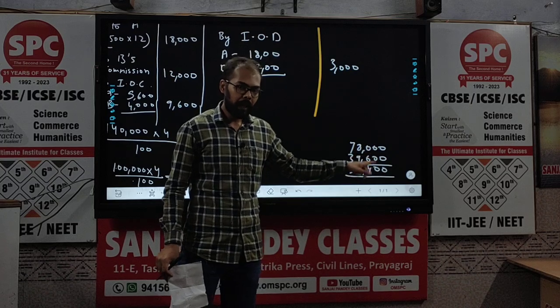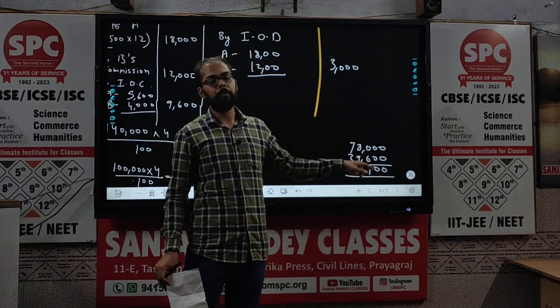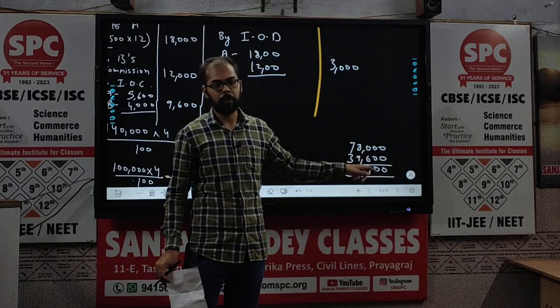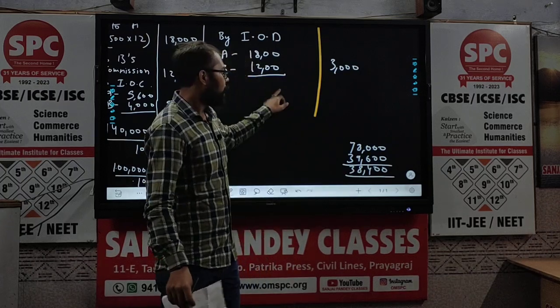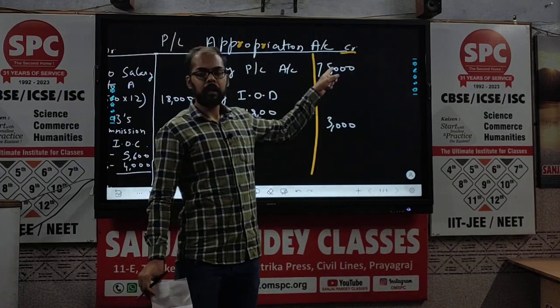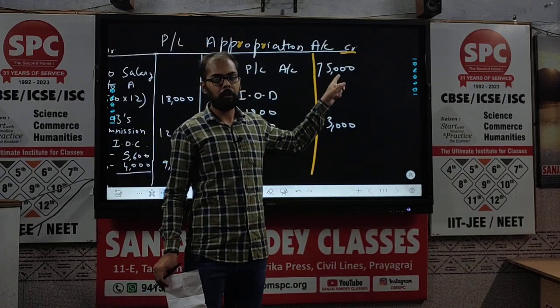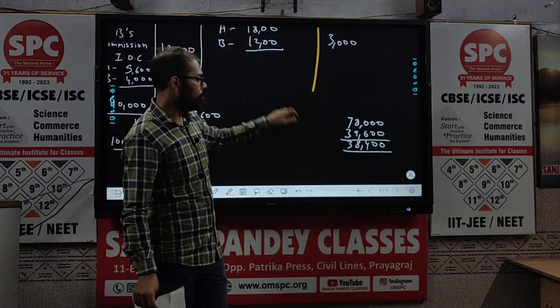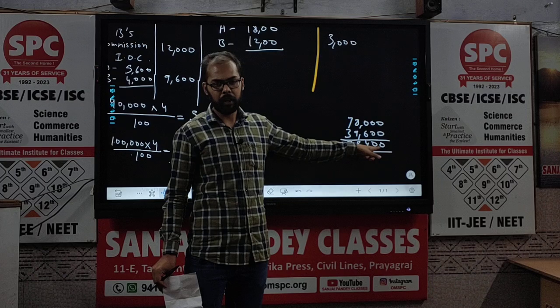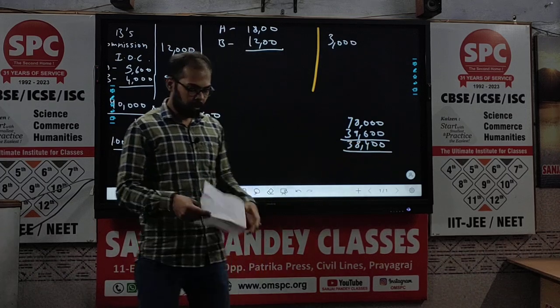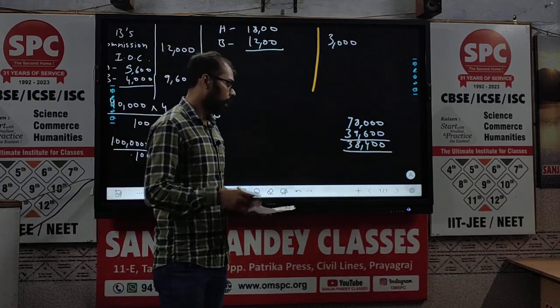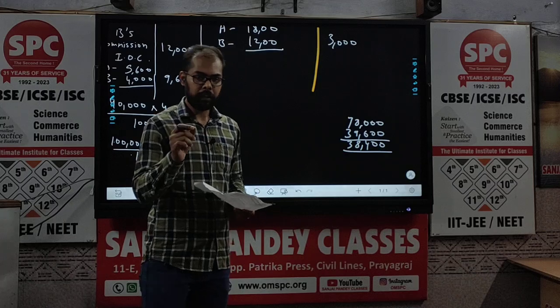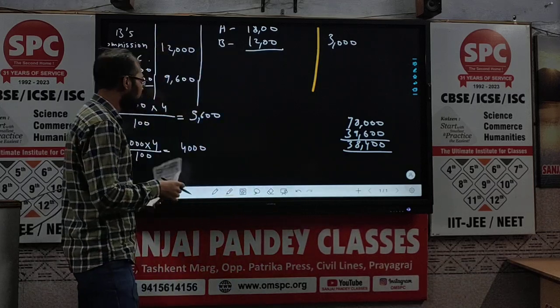Whatever profit will be left after appropriation will be termed as divisible profit. In the first case, that is net profit, that is from the profit and loss account. But after doing all the appropriation, whatever we are left with is called divisible profit. So now let's distribute that divisible profit between partners in the profit sharing ratio.